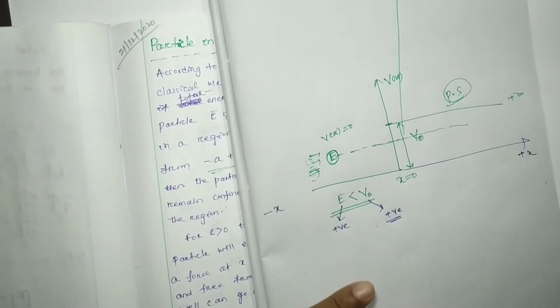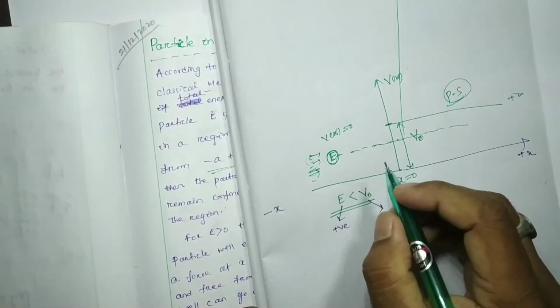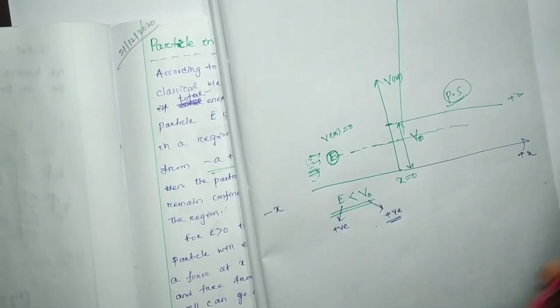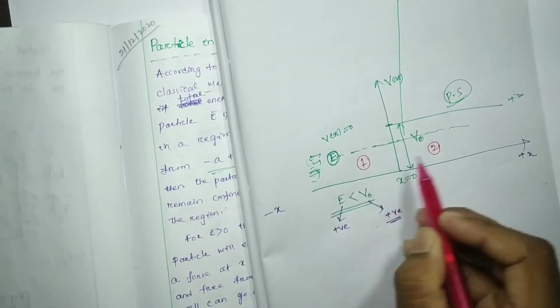Now, how many regions can we find here? Two regions: region 1 and region 2. This is region 1, and this is region 2.